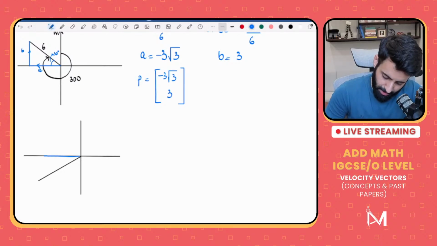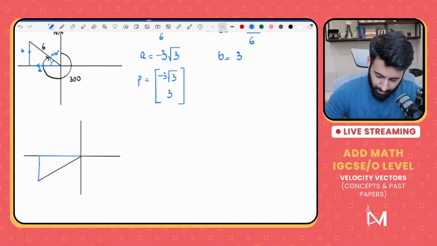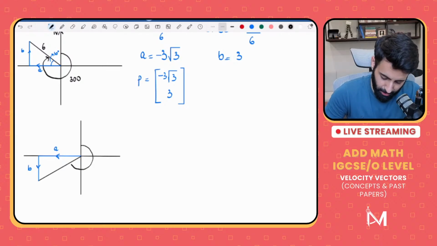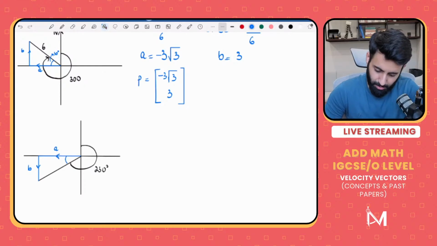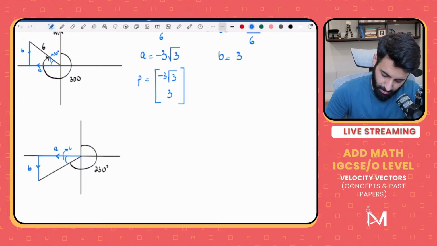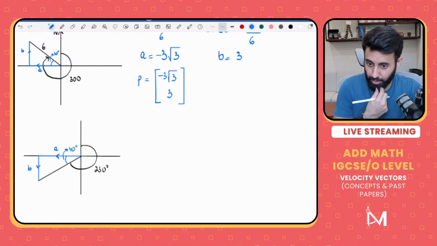So this is the x component, meaning the i component, and this is the j component. What can you guys tell me about the sign of A and the sign of B? Also, while you guys are doing that, remember this is on a bearing of 230 degrees, which means this angle right here will actually be equal to 40 degrees. Both negative, very good.